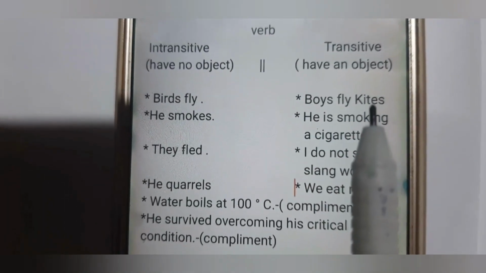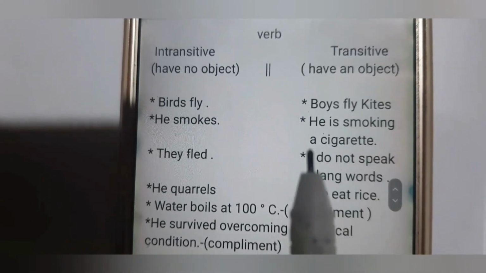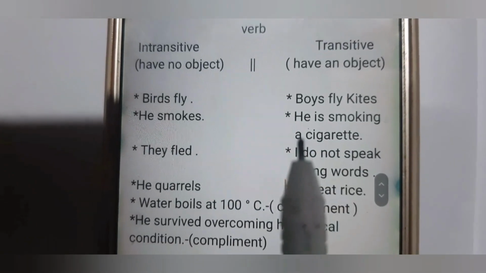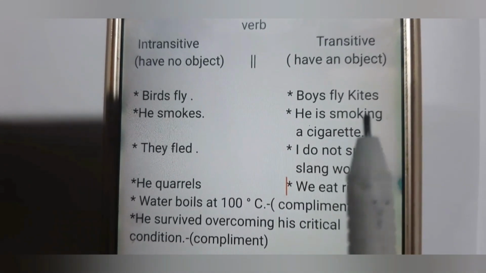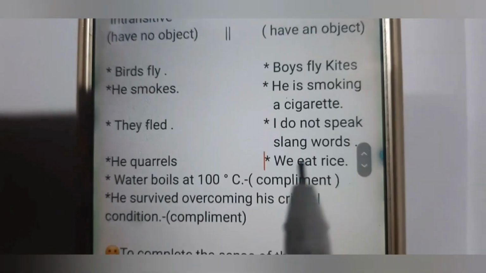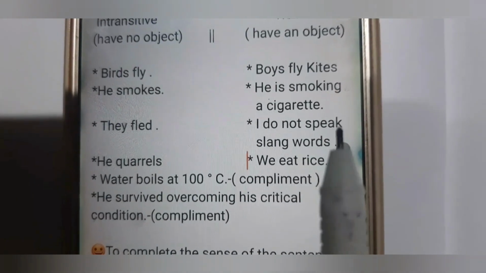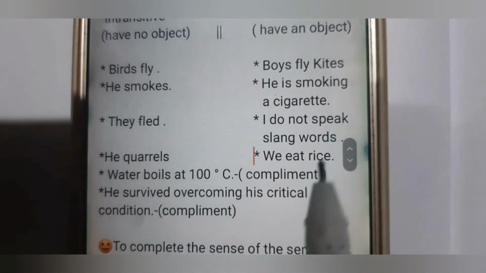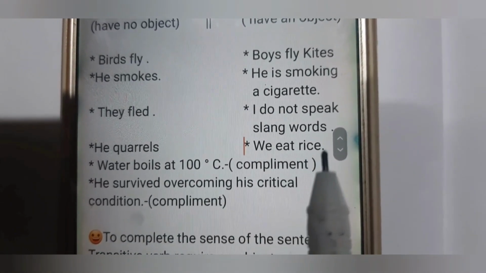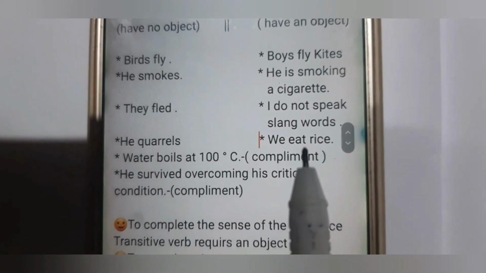Here, kites is the object of the verb fly. Then, he is smoking a cigarette. Here, a cigarette is the object of the verb smoking. Then, I do not speak slang words. Here, slang words is the object of the verb speak. Next, we eat rice. Here, the word rice is the object of the verb eat.